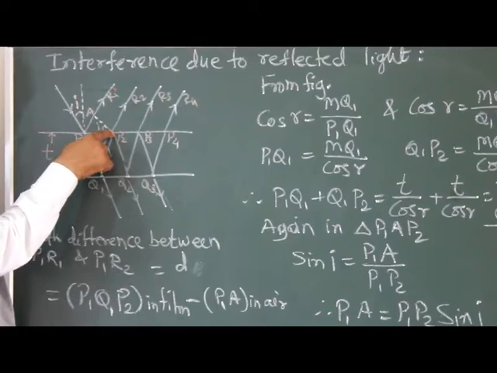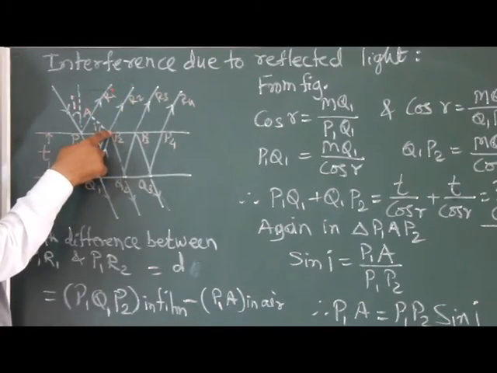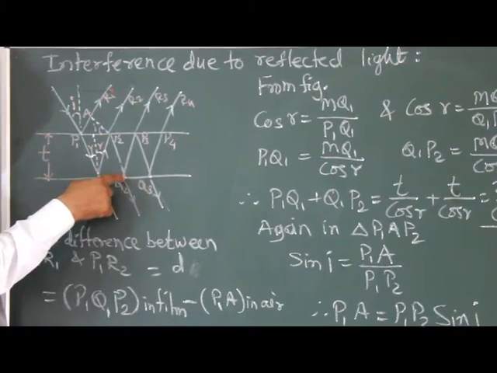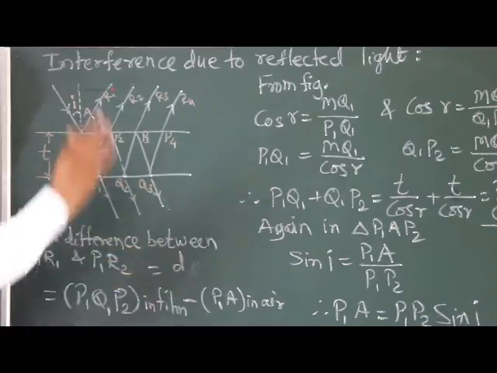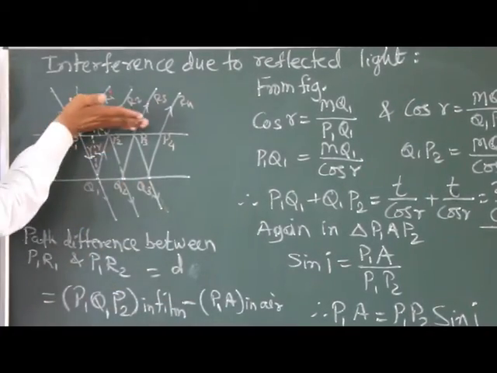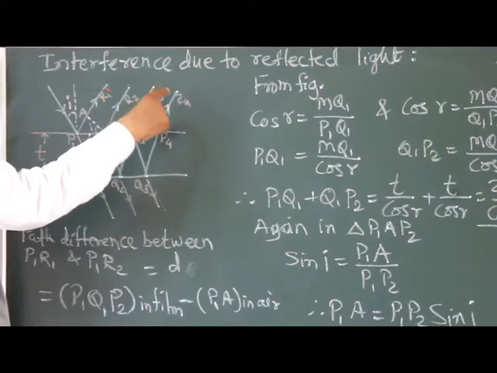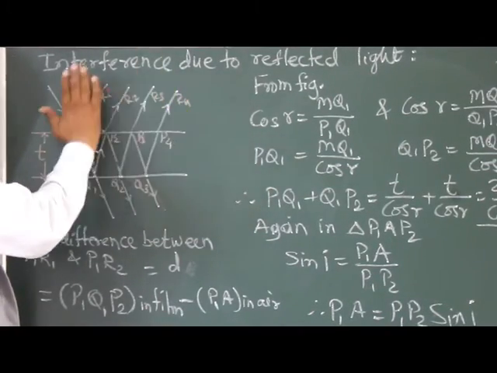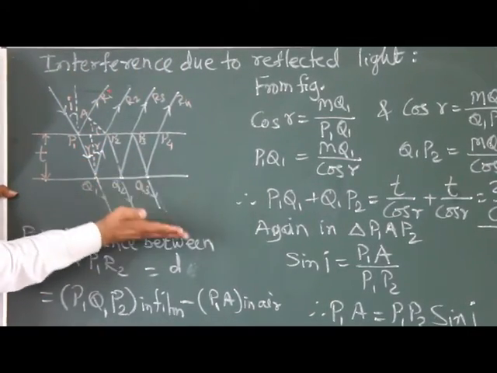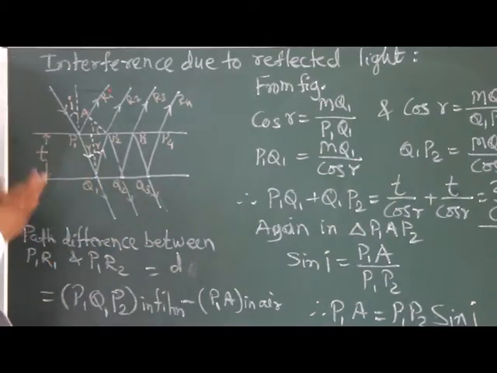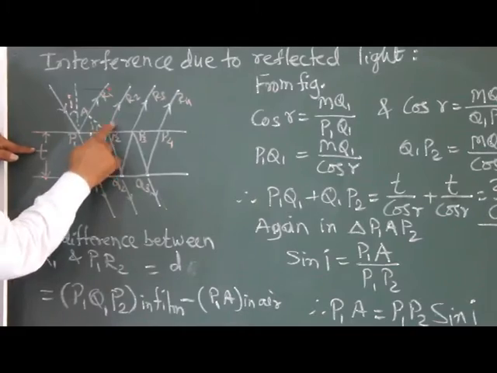From point P2 it emerges as P2 R2, whereas after internal reflection it emerges as Q2 outside. In this way, on the upper side we get the rays P1 R1, P2 R2, P3 R3, P4 R4, all of which are reflected rays, whereas these are the transmitted rays. Now as an example, we consider only these two rays, P1 R1 and P2 R2.